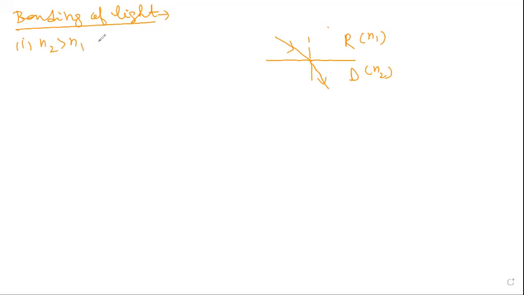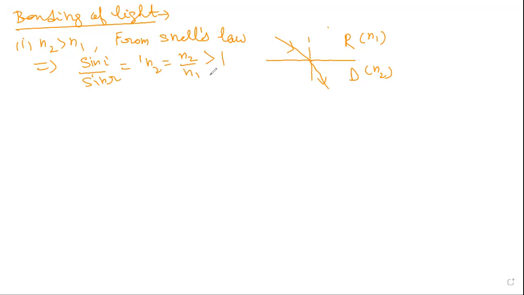So if I use Snell's law, very important, but try to understand this. Sin i by sin r will be equal to N2 by N1, that is greater than 1.